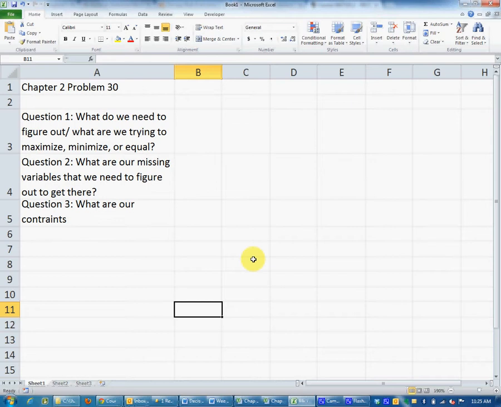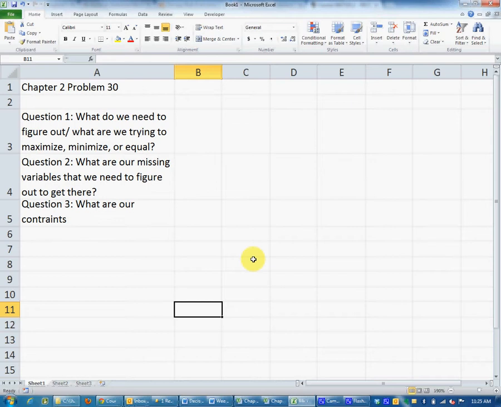So it says in the problem, formulate a linear programming model that can be used to determine the number of shares in Eastern and the number of shares in CommSwitch. So we need to create a model that uses those, that we have those as the blanks. Okay, we don't know what those are going to be, but we're going to figure it out, and we are going to solve for the total return. So we need to create the model.